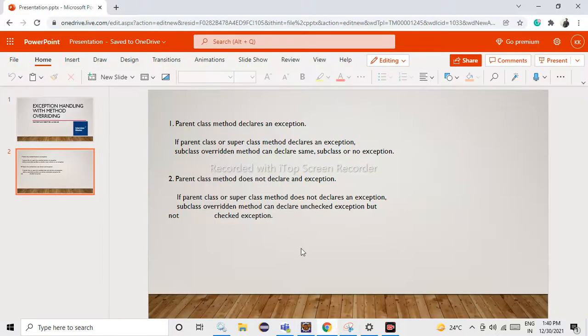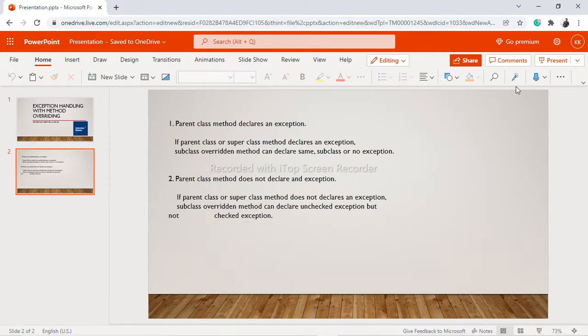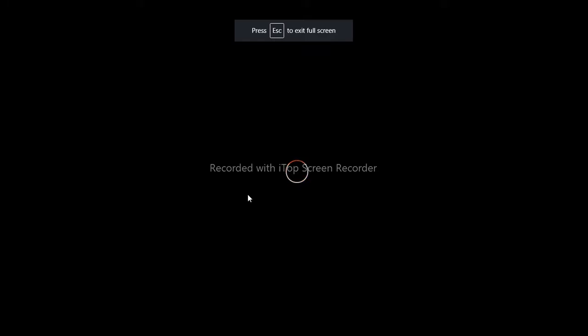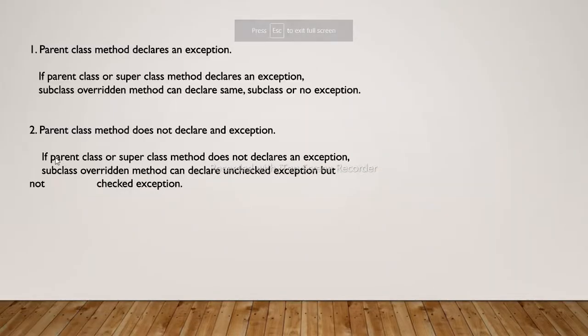So here is the second case: if a parent class does not declare an exception, the rule is that the subclass or the overridden method can only declare an unchecked exception, but it cannot throw a checked exception. So what is an unchecked exception and a checked exception?